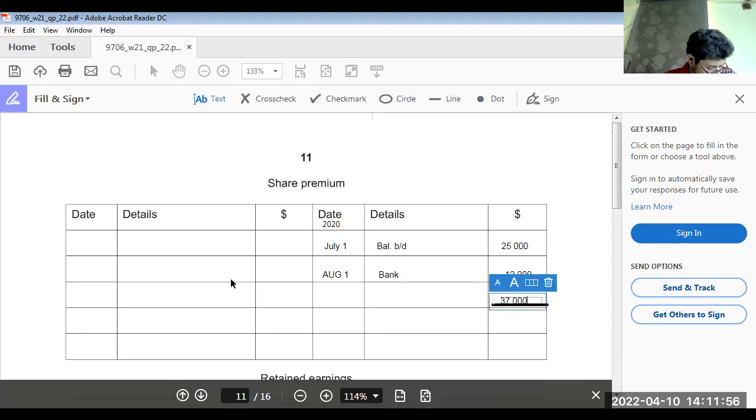And this 37,000 has been transferred for bonus issue on March 1st, 2021, transferred to ordinary share capital account, 37,000.